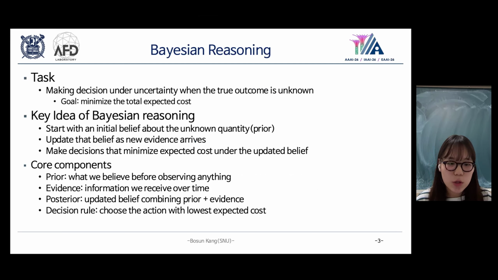At the high level, this work is about decision-making under uncertainty. The Bayesian framework is particularly natural here. We start with a prior belief about the unknown quantity. In our case, it's the usage horizon. As time progresses, we update the belief based on what we observe, and then make decisions that minimize the expected cost under the posterior. The key components are the prior, the evidence that we receive over time, the posterior belief, and the final decision rule that chooses the cheaper action in expectation.